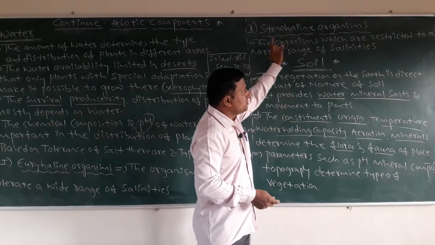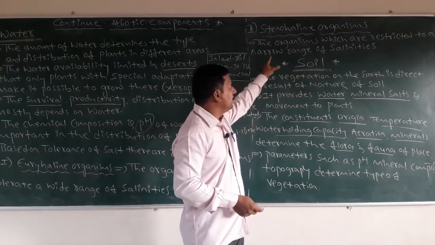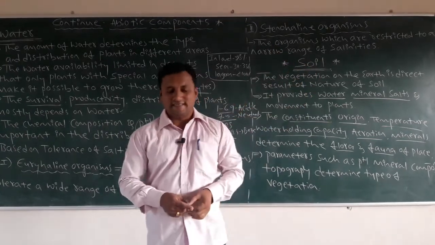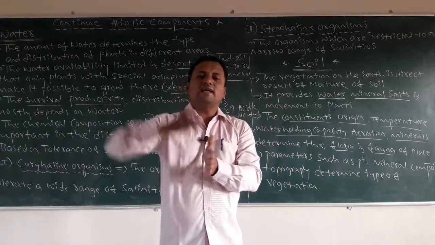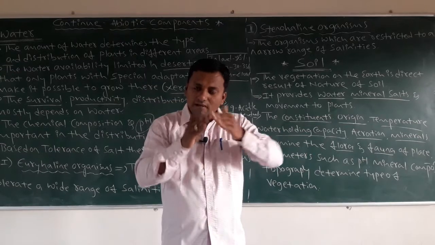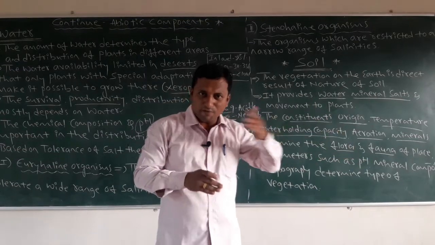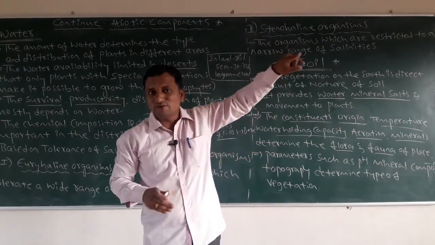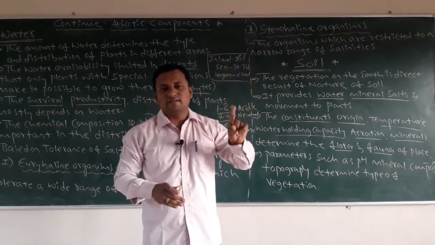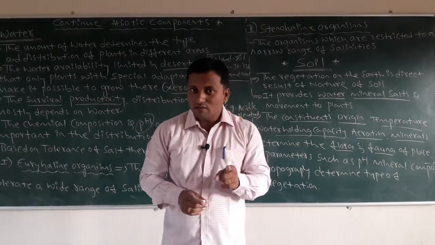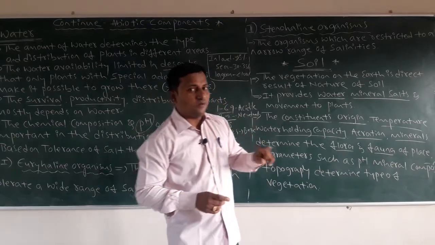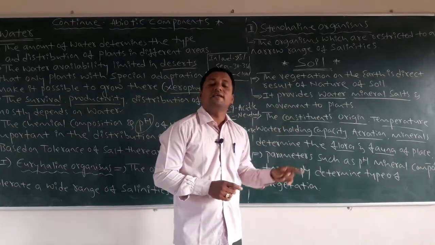The organisms which are restricted to a narrow range of salinities, a particular range, not more and not less. Only that one narrow range of salt concentration must be present in that water. If it is more, then the survival of those organisms becomes very critical.